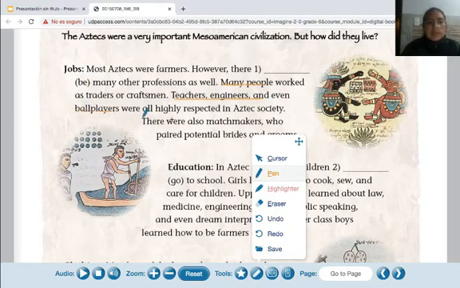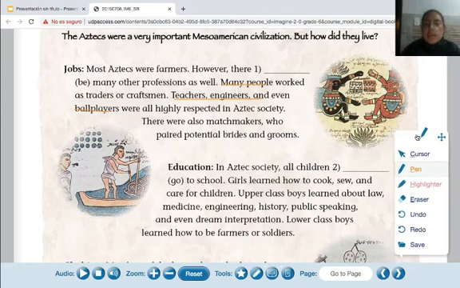Okay, number 2, education. In this paragraph, you have to complete with the past of the verb go. Okay, first, and then we have to read. I help you, okay? Education. In Aztec society, all children, in this case, went to school. Children learned to cook, sew, and care for children. That is so interesting. Upper class boys learned about law,